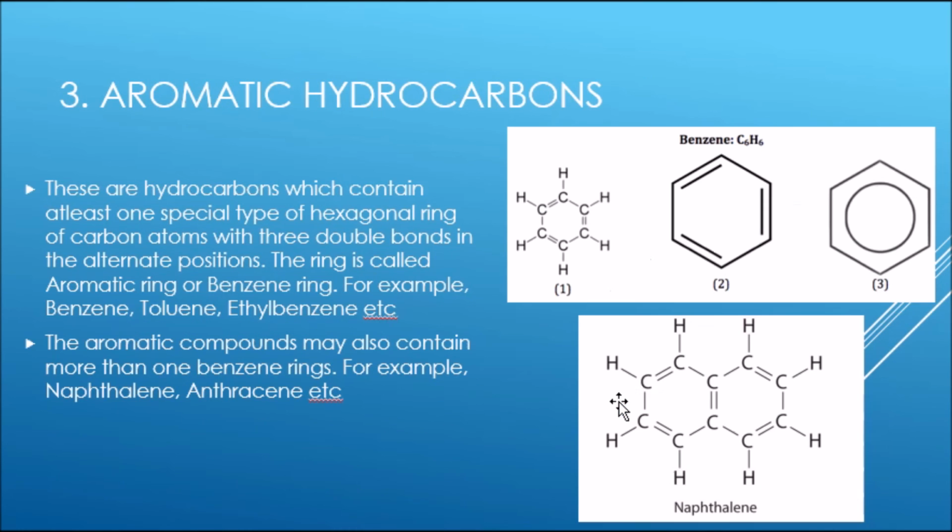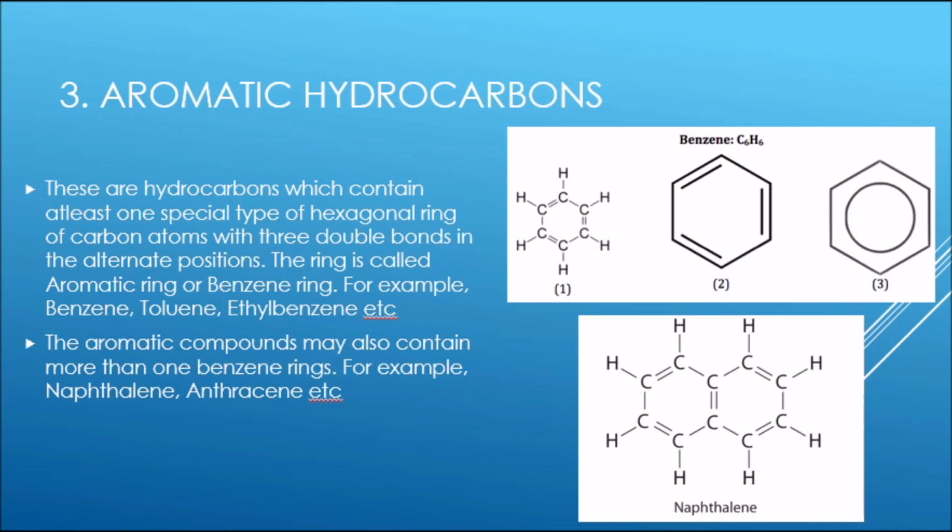For example, ethyne. What are aromatic hydrocarbons? These are hydrocarbons which contain at least one special type of hexagonal ring of carbon atoms with 3 double bonds in alternate positions. The ring is called an aromatic ring or benzene ring. For example, benzene, toluene, ethylbenzene, etc.